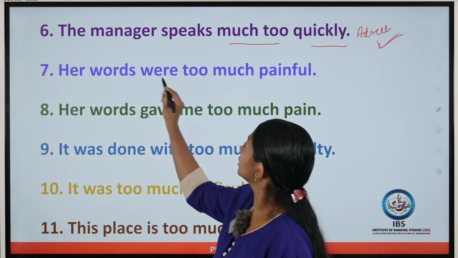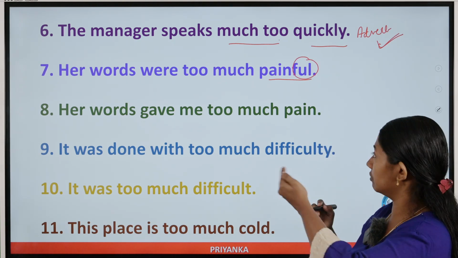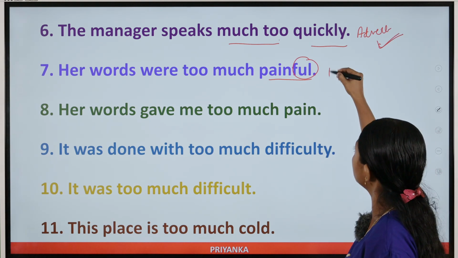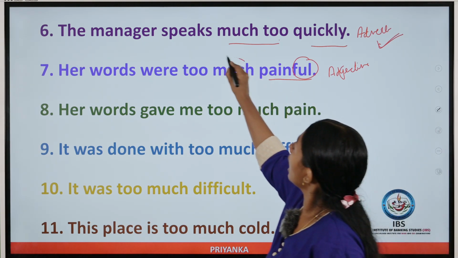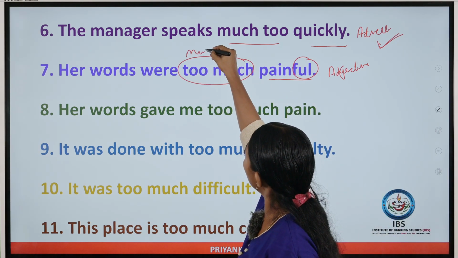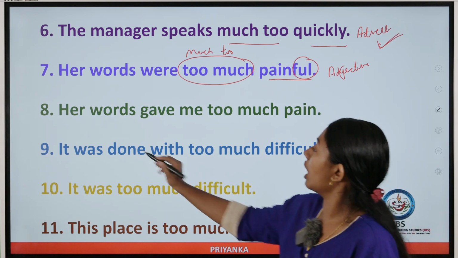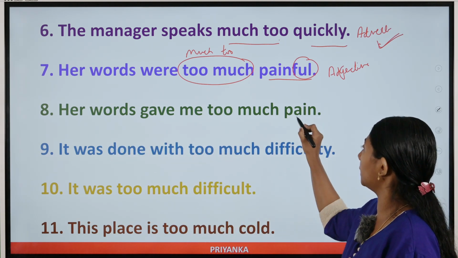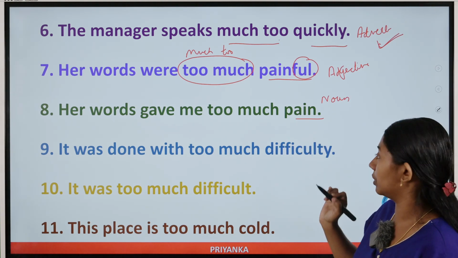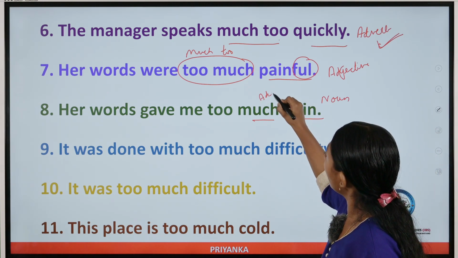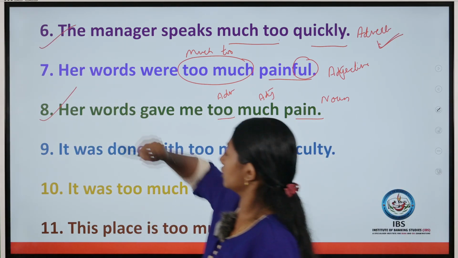Next one. Her words were too much painful. Painful. When a word ends with full, it's an adjective. So these are just clues to remember the parts of speech. So not too much, her words are much too painful. Much too in the sense of extreme. Much too means more than that. So her words gave me too much pain. Pain is a noun and painful is an adjective. So too much pain is correct because much here is an adjective and too is an adverb. So this sentence is correct. These two are correct. No error.